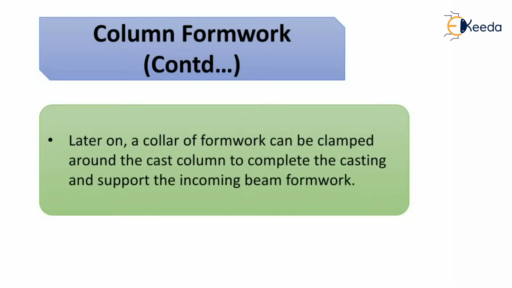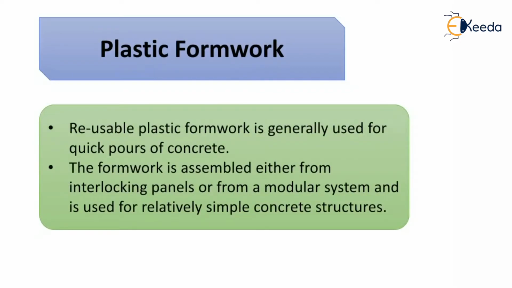Later on, the collar of the formwork can be clamped around the cast column to complete the casting and support the incoming beam formwork. Now the third type is plastic formwork. This reusable plastic formwork is generally used for quick pours of concrete, where the formwork is assembled either from interlocking panels or from a modular system and is used for relatively simple concrete structures. The modular system will be studied in a further lecture.